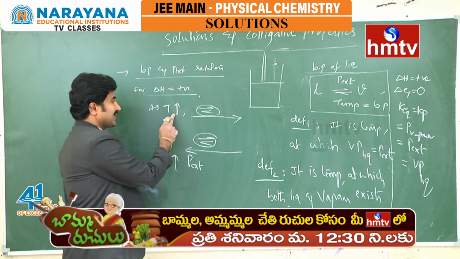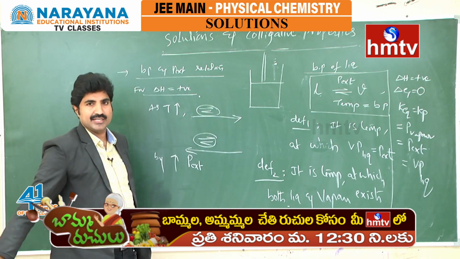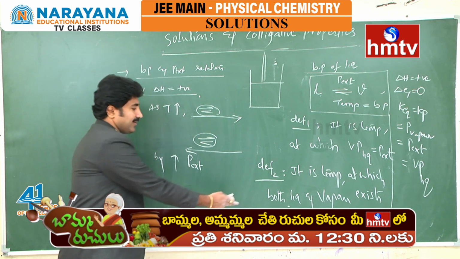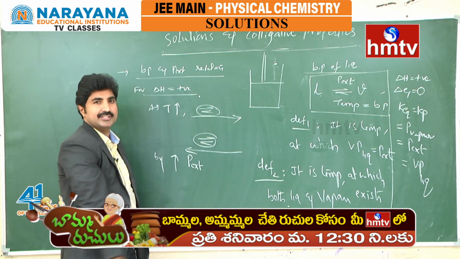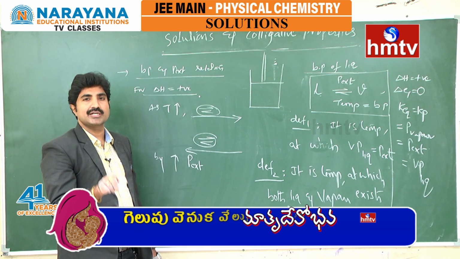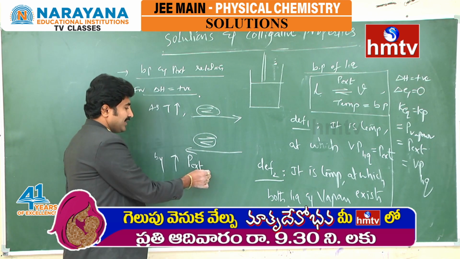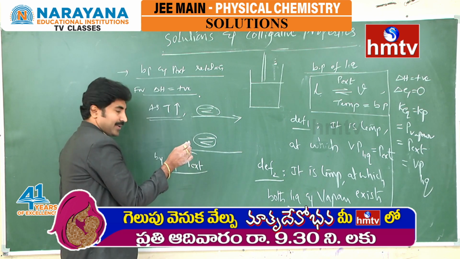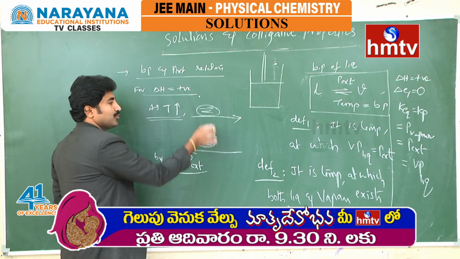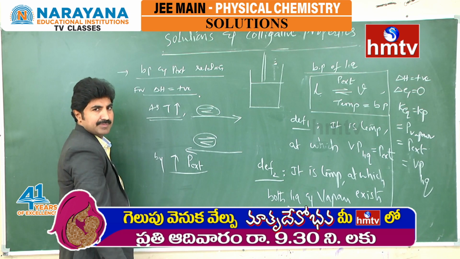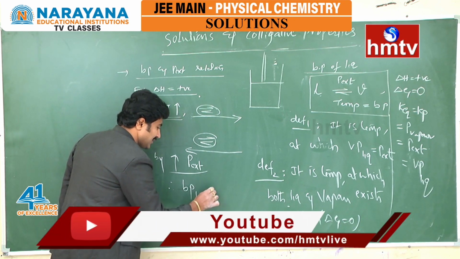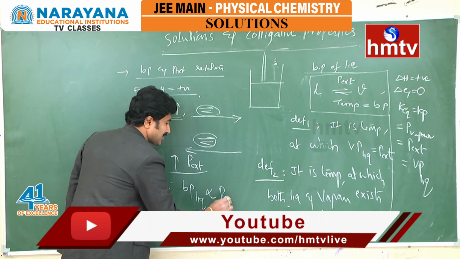That means by changing temperature, we disrupt the above equilibrium. But to restore the same equilibrium, we manipulate the pressure. To restore that equilibrium, again we increase the pressure. That means if you increase the temperature, pressure also must be increased to maintain the same equilibrium. By this we can understand the boiling point of the liquid is directly proportional to external pressure.